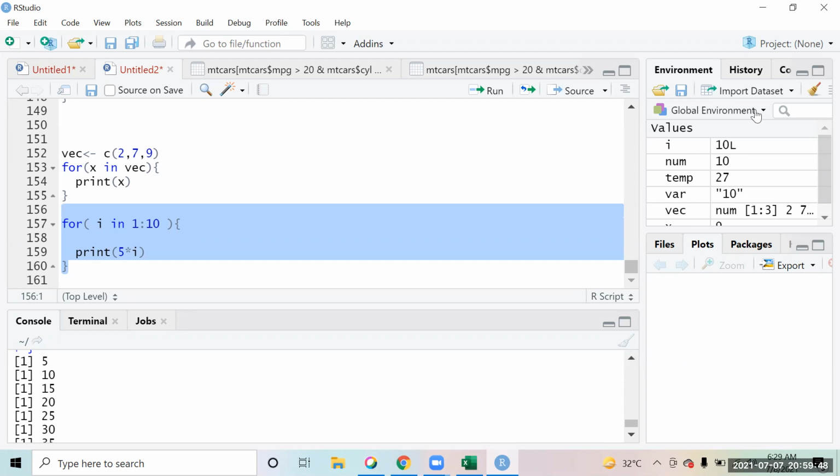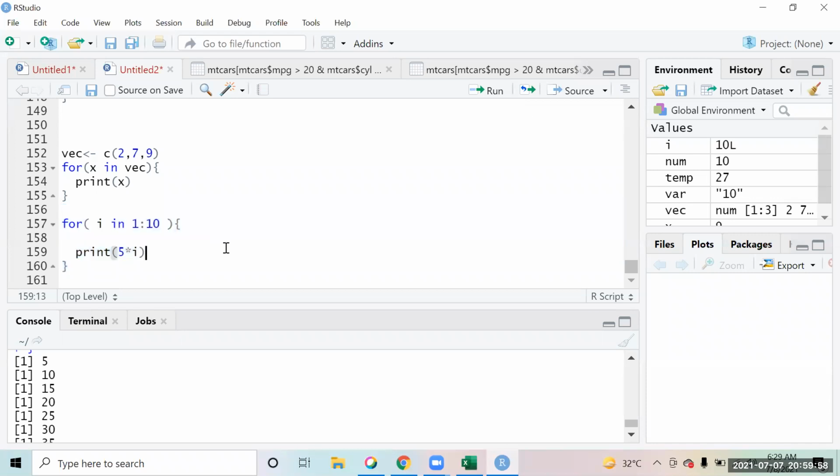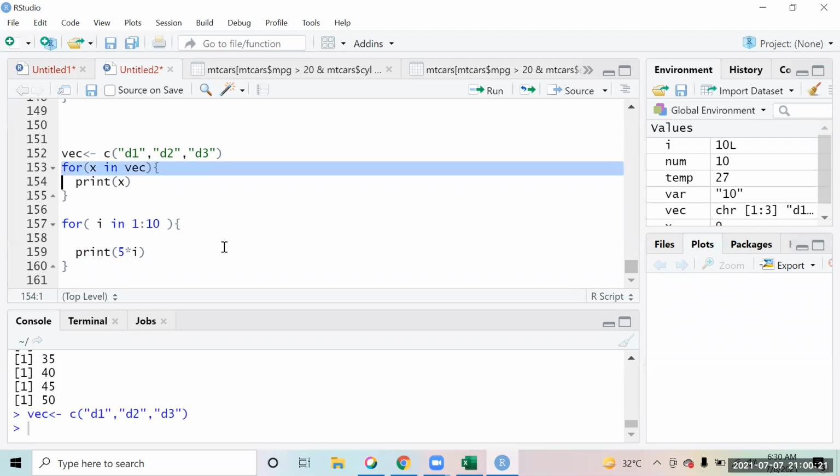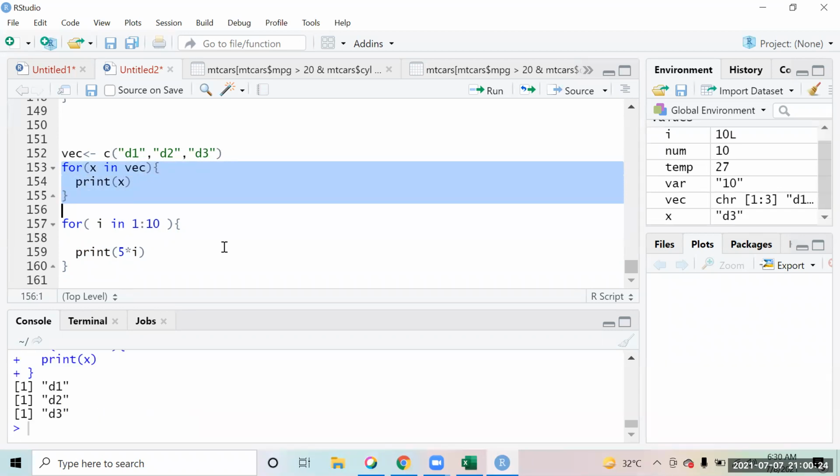Right, everyone? Any questions up till here? I don't know whether it is valid or a silly question. If the vector contains strings instead of numerics, like A, B, C, will it still work? Suppose this is D1, this is D2, and this is D3. I create this vector, and if I want to print high instead of printing the vector items, will it still work?